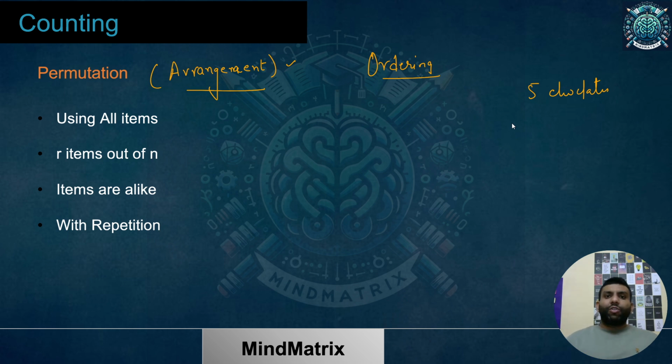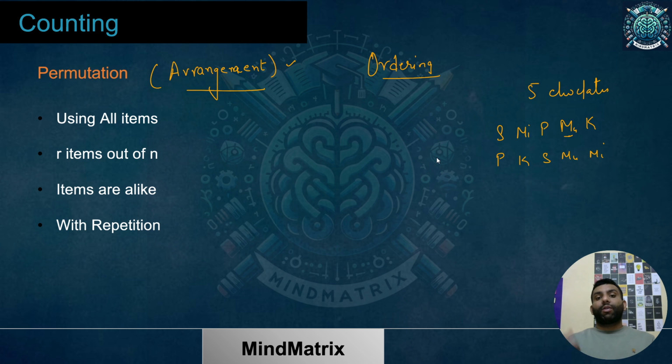So there would be an order which would be followed. For example, the first one can be Silk, the second Milky Bar, then Perk, then Munch, then Kit Kat. So there is an order being followed. Can it change? Yes, there could be Perk, then Kit Kat. Let me differentiate it with P, K, S, U, M. So this could also be one of the orders. That is the permutation, the arrangement.